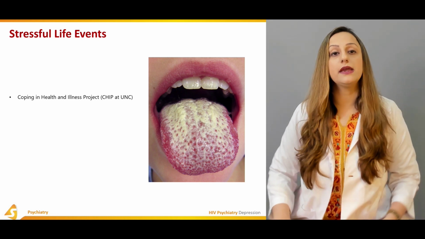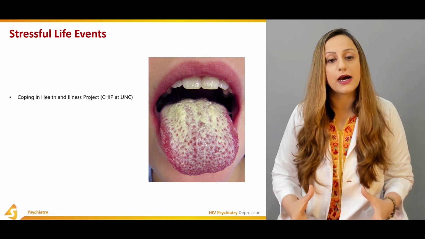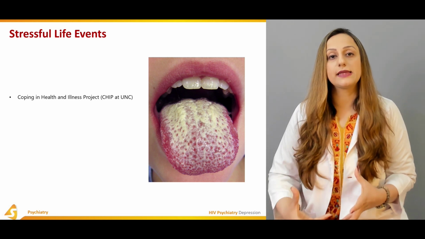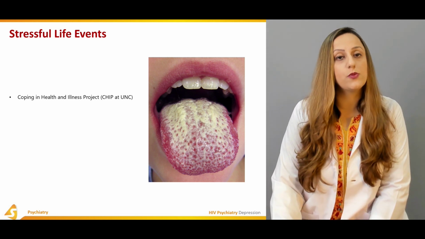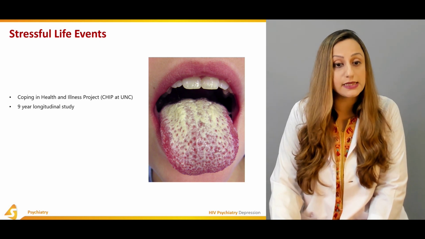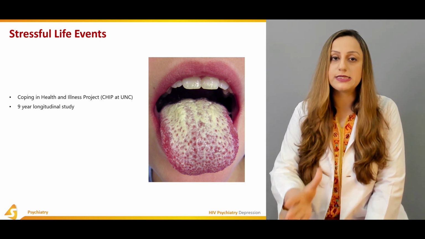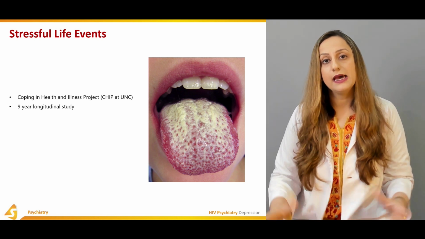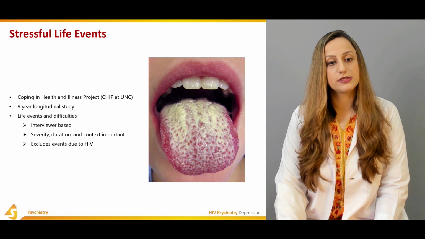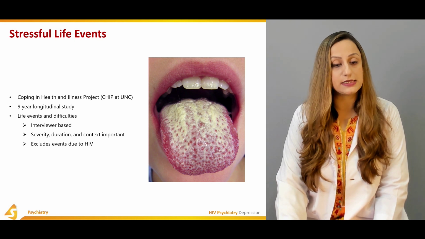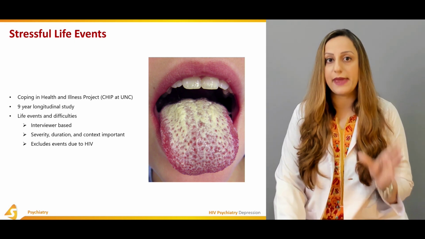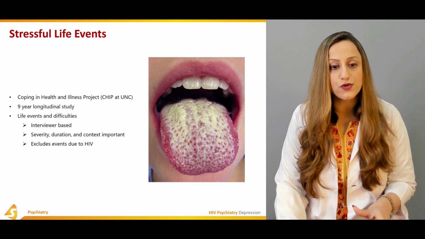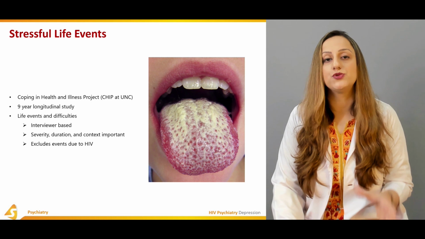So CHIP was basically a project that was carried out at the UNC and was basically coping with the health and the illness in these patients who are basically suffering from the terminal illnesses. A 9-year longitudinal study was being carried out, and it was basically a comparative study. The life events and difficulties was basically interviewer based. Severity, duration, and the context was very important over there. It excludes the events due to the HIV.